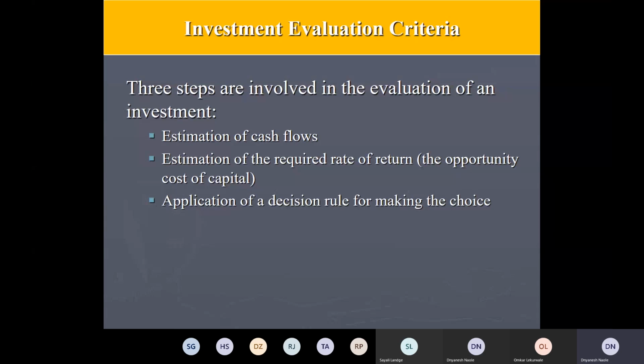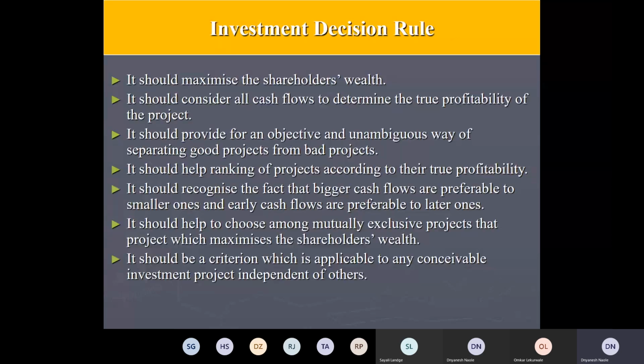The decision rules which we will see in the subsequent slides and the next sessions follow certain principles. So, investment decision rule parameters. First, it should maximize the shareholders' wealth. This we have already seen. Now, it should consider all the cash flows. Whatever cash flows in the future are going to come, we must consider everything. If you are not going to consider all the cash flows, then it is not a good investment decision rule.